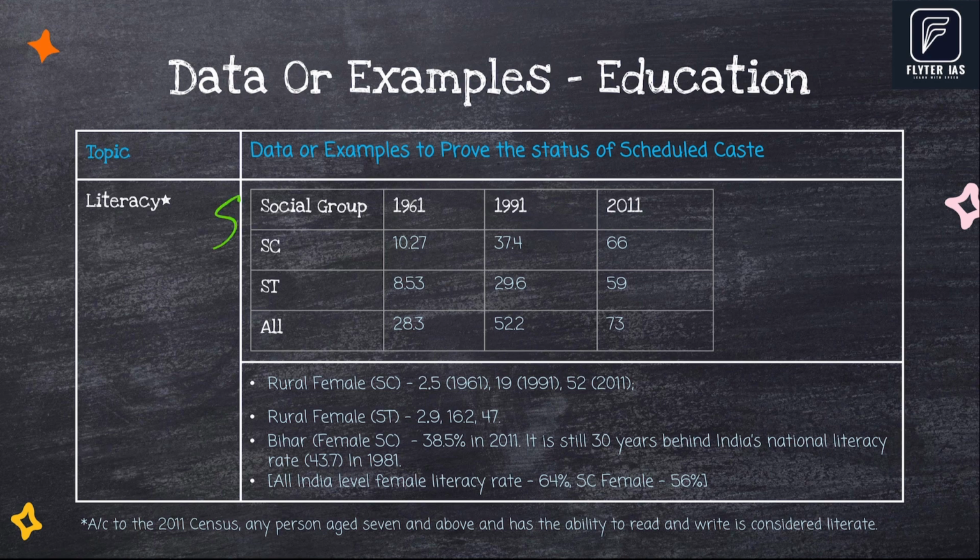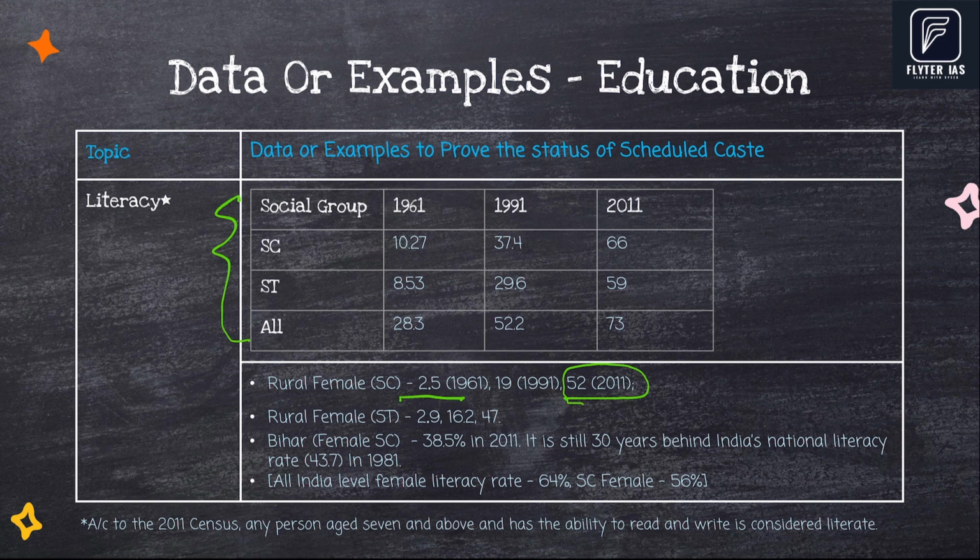This data becomes very important if you know how to use it. If the answer gives an opportunity to show the progress made, use this data point on rural SC women. In 1961, their literacy rate was very low at just 2.5%. It rose to 19% by 1991 and reached 52% by 2011.